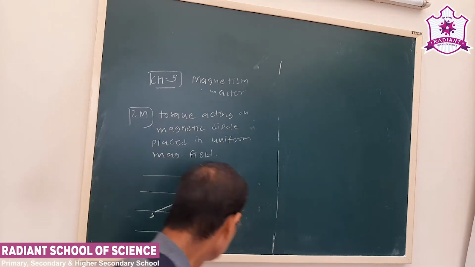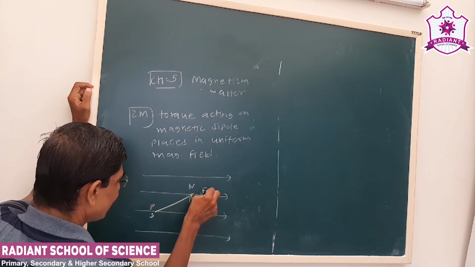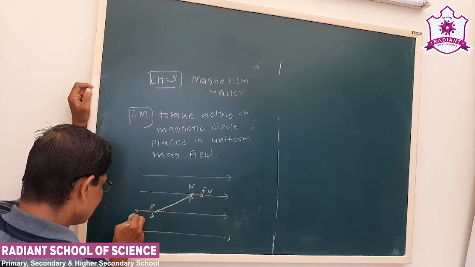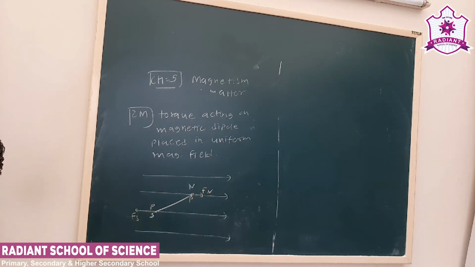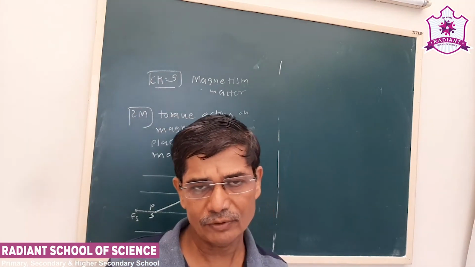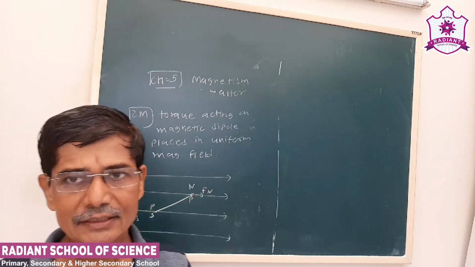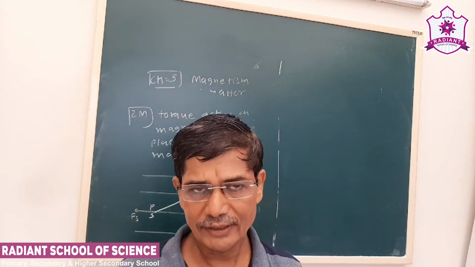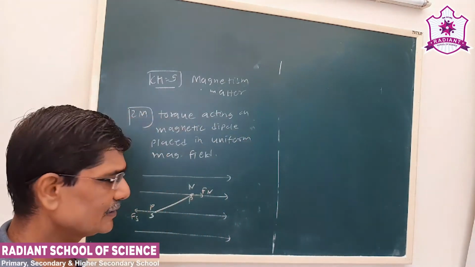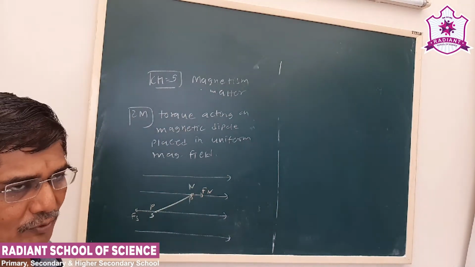Here p is the pole strength and the forces are Fn and Fs. Fn and Fs are forces of equal magnitude in opposite directions, but they are non-collinear. So there is translational equilibrium, no linear motion, but these two equal forces in opposite directions, being non-collinear, will produce a torque.